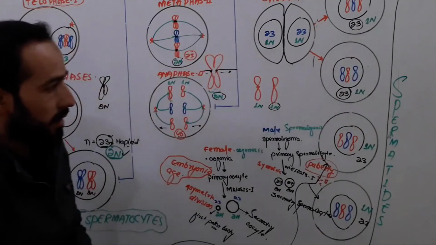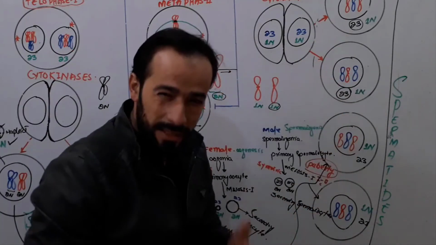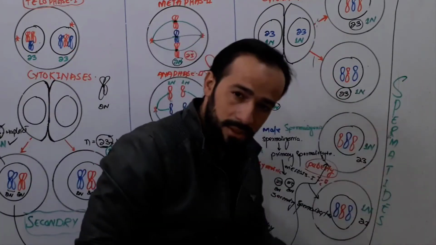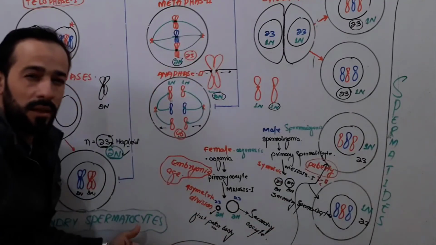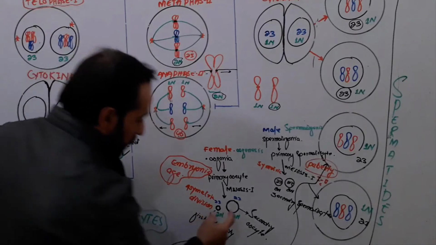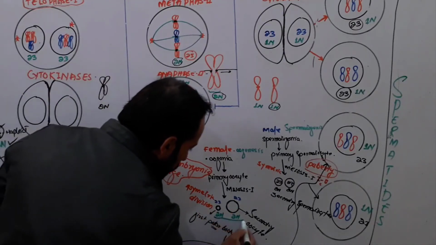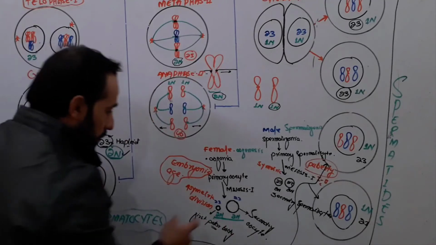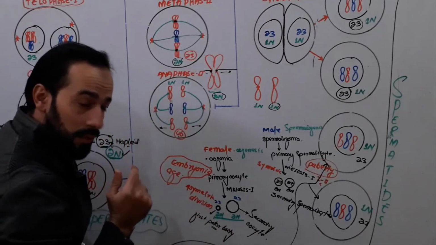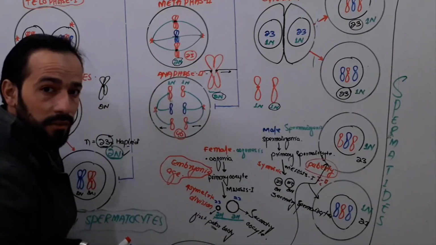Clear, friends? In case of male, all these cells are active, all these cells are called spermatids. But in case of female, the case is a little bit different. Look carefully what happens with female. Here was our end of meiosis first. During meiosis first, what happened in female is that one polar body is formed and one secondary oocyte is formed.